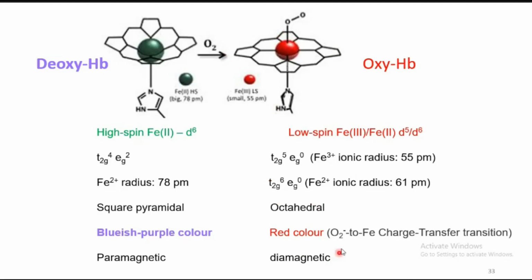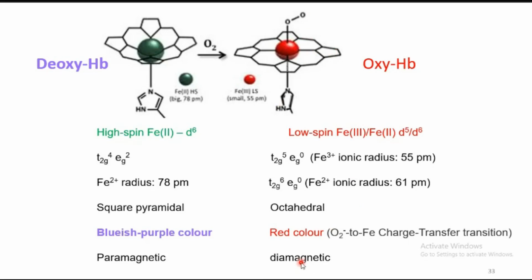Because here, in addition to the pi2 to pi star transition, there is a charge transfer transition from O2 to iron that takes place. Since iron is already in the +2 state, this charge transfer will take place, and that will result in the observed red color of the oxyform of the hemoglobin. The oxyform of the hemoglobin is diamagnetic in nature.